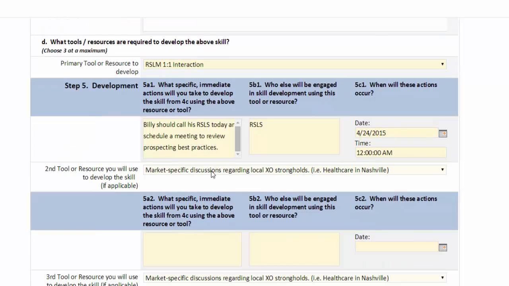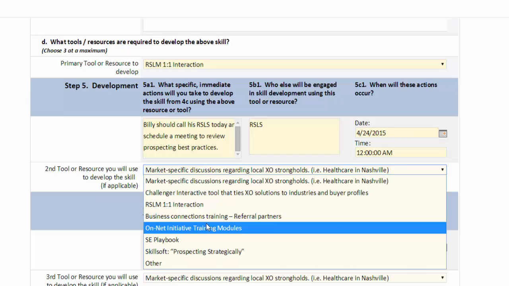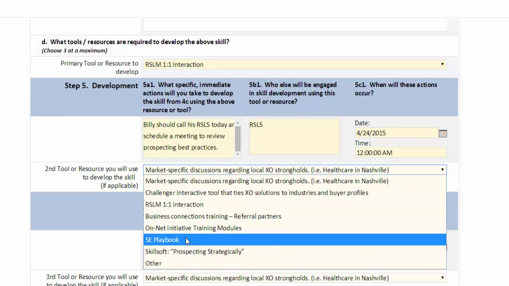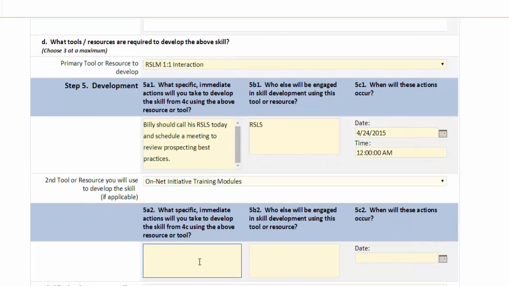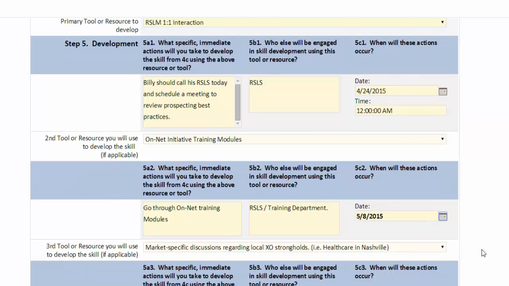Now, if there are other things that I want him to do as well, I can choose a secondary or a tertiary. So if I choose secondary, let's say I do want him to go through the on-net initiative training modules as well. So go through the OnNet training modules. This is, again, something the RSLS can help me with, along with the training department. And we'll say over the next 30 days, we want that to happen.